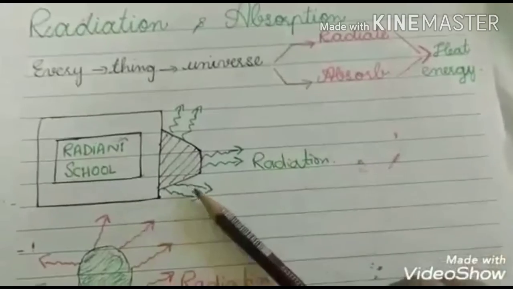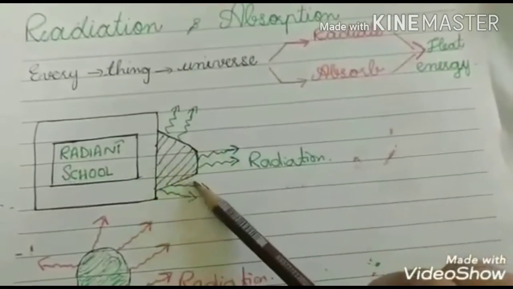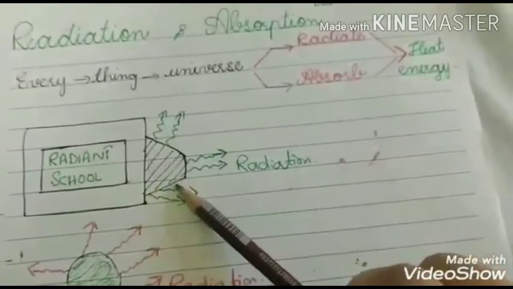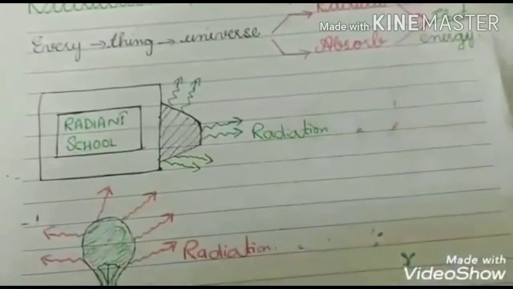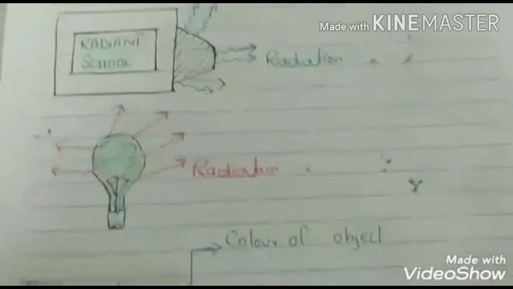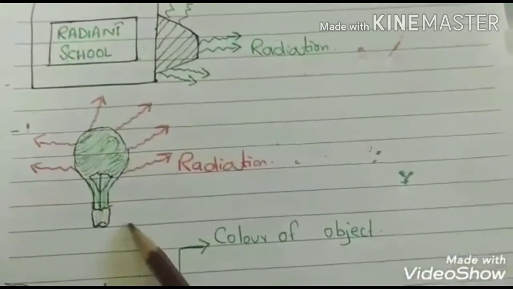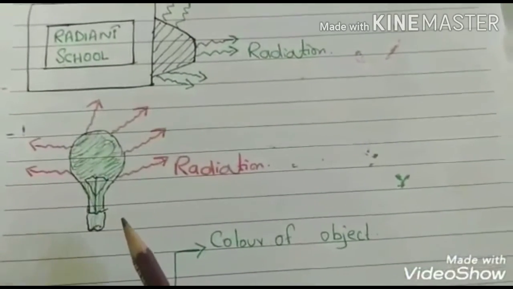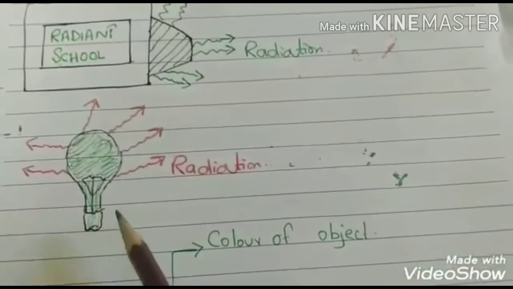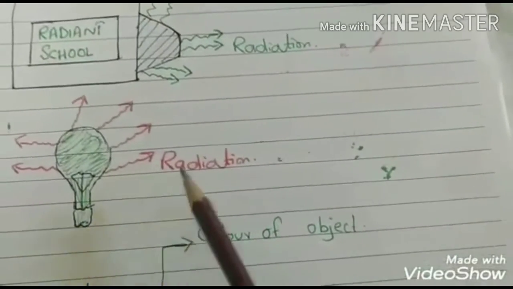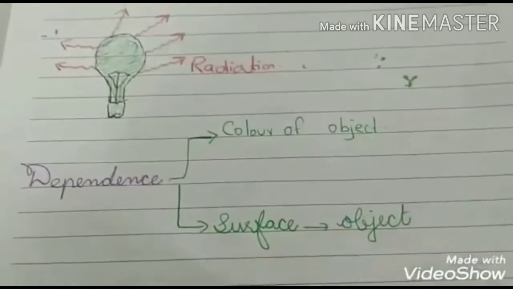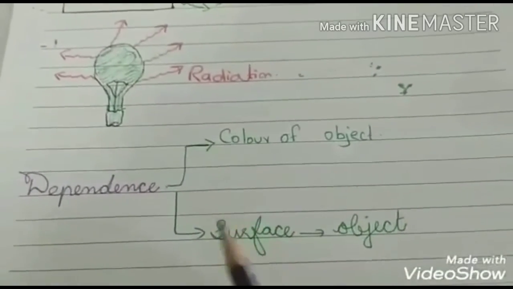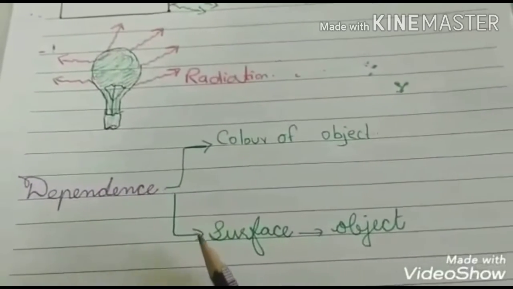For example, when we use the computer for a long time, then it absorbs the energy and then releases its heat energy in the form of radiation. Similarly, when the light bulb absorbs the light energy, then it also releases the heat energy in the form of radiation. The absorption and release of the heat energy depends on two things.